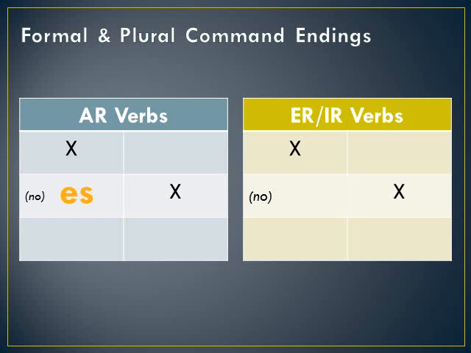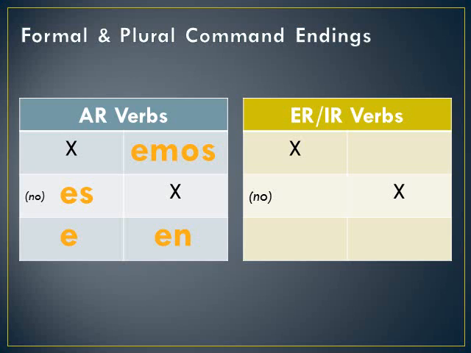So the tú ending is es for AR verb commands. The usted ending is an e, so if we're commanding usted to do something, we're going to end it in an e. The nosotros ending is emos for AR verbs. And then the ustedes ending is en, or n for AR verbs. Notice that these are the opposite endings from what we normally put on in their regular verb forms.